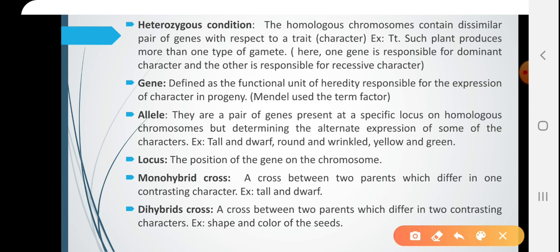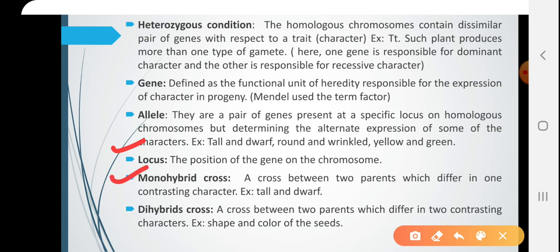Next is locus, the position of the gene on the chromosomes. Let me clarify here, the genes occupy a particular space on the chromosome, and this space or the point where the gene is present is referred to as locus.